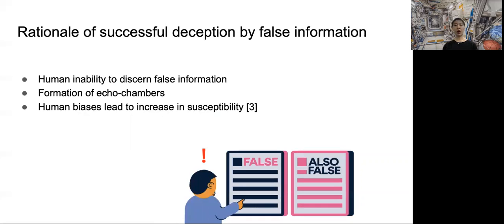First, humans are unable to distinguish false information from true information when they come across it, and this is difficult even when they're trained to do so. Second, echo chambers are formed on social platforms such that true and false information is spread among different groups of users, which do not interact with one another. And finally, human biases lead to an increase in susceptibility, with some demographics, such as the less educated and low consumers of media, being more likely to fall for false information.